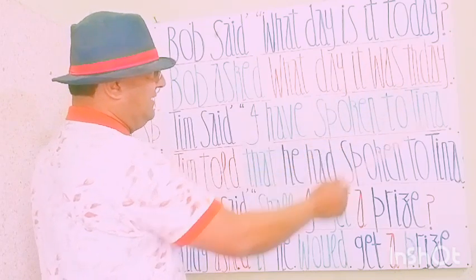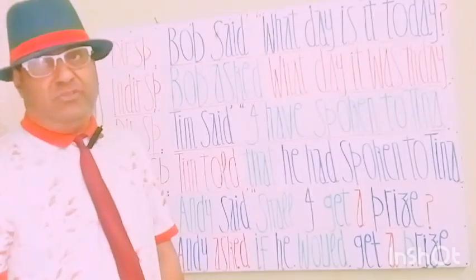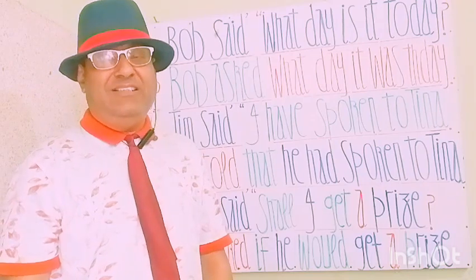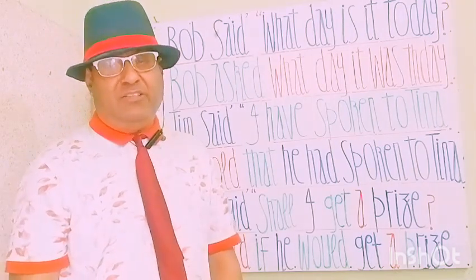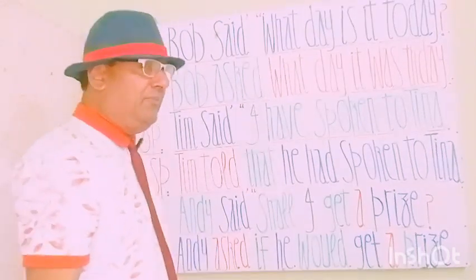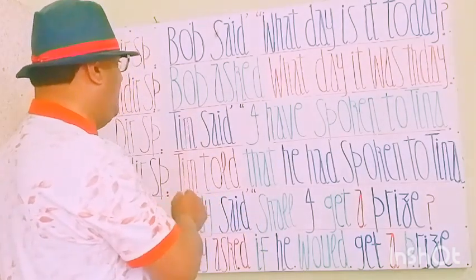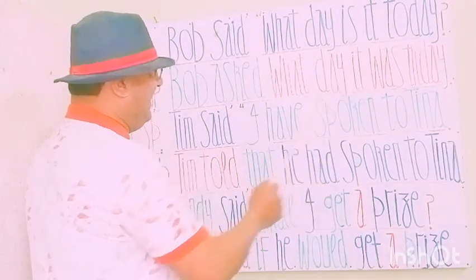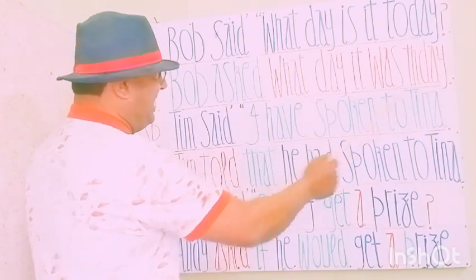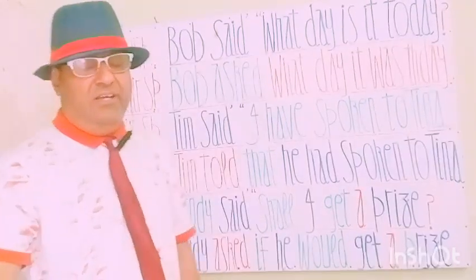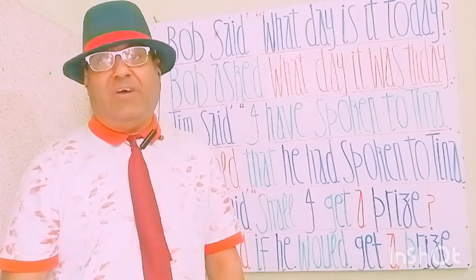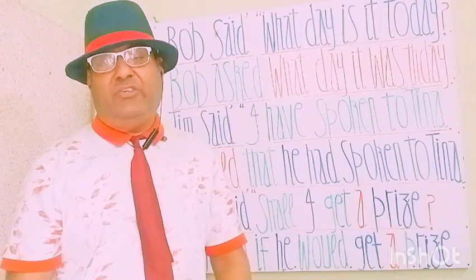Today will change to that day. There are specific words. This will change to that. Now will change to then, and today will change to that day. So applying the rules, we will write here that day instead of this day. This is the new formation, an affirmative statement in indirect speech. You see, Bob asked what day it was that day. Bob ने पूछा उस दिन क्या दिन था. You see my students, a beautiful change in indirect speech. Bob asked, Bob ने पूछा what day it was that day.